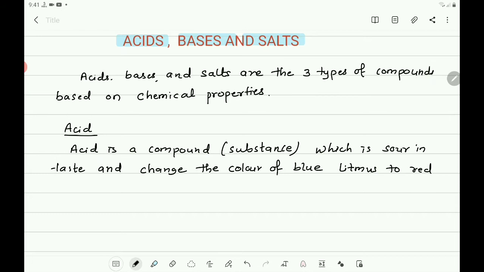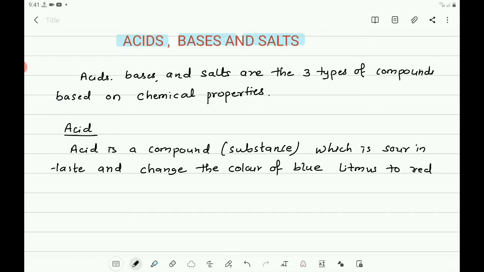So then what is acid? Acid is a compound. It is a substance which is sour in taste and changes the color of blue litmus to red. In your daily life you are using many substances which are sour in taste. You know the lemon juice is sour in taste, so it is acidic in nature.